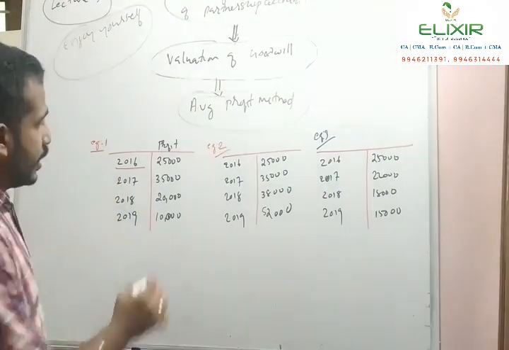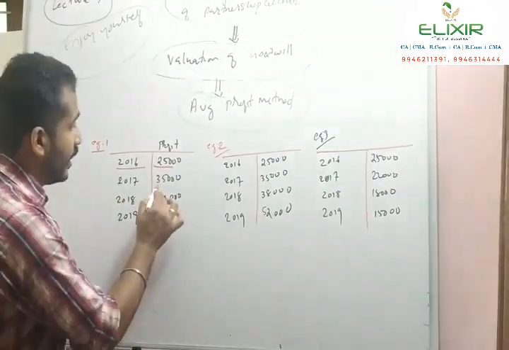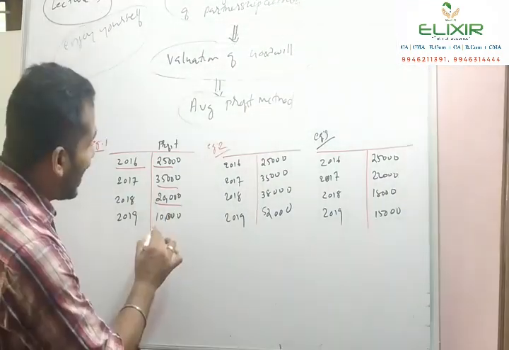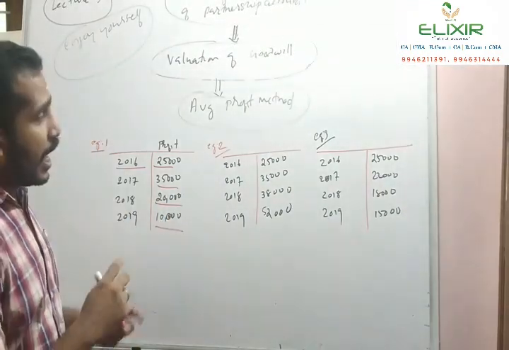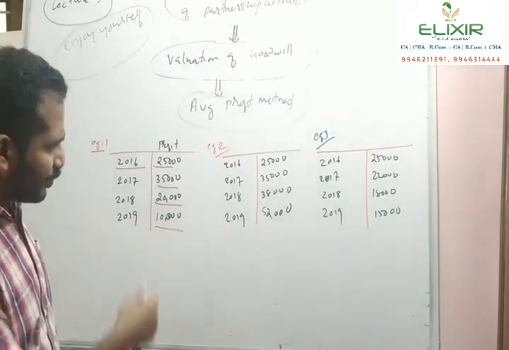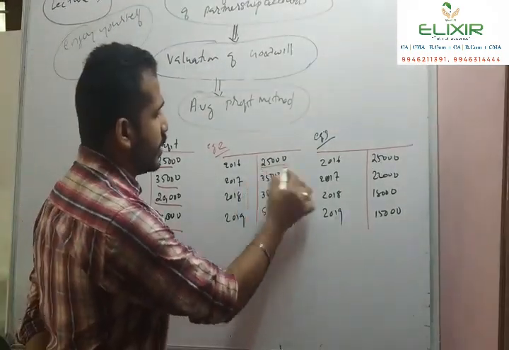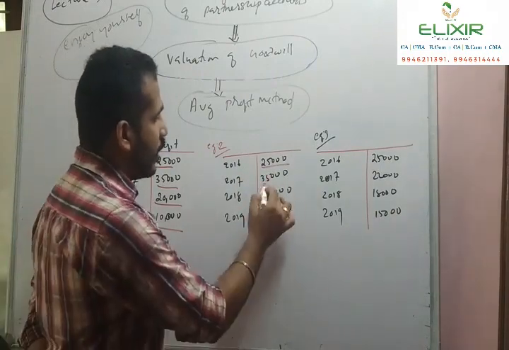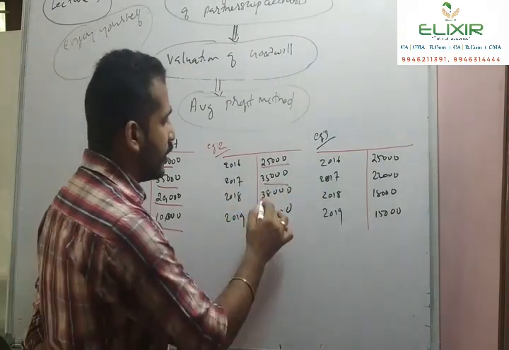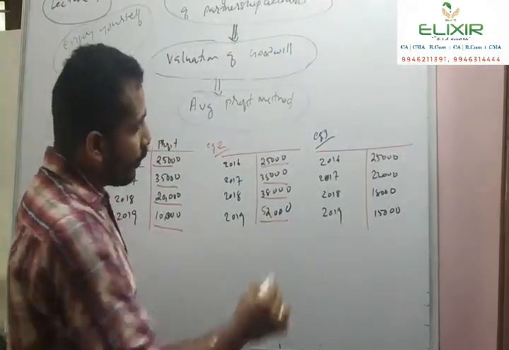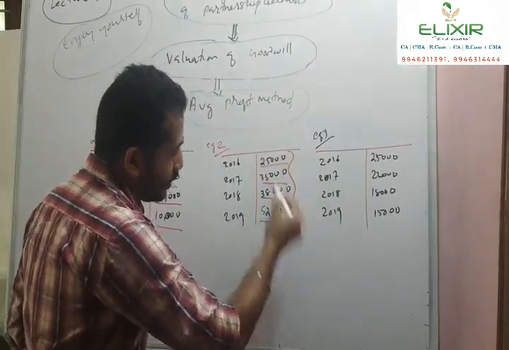Year 2016, 25,000. 2017, 35,000. 2018, 20,000. 2019, 10,000. In the next 2 examples, let's see a trend in the profit. In the year 2016, 25,000. Next year, 35,000. The very next year, 38,000. And in 2019, 52,000. Here the profit shows an increasing trend.